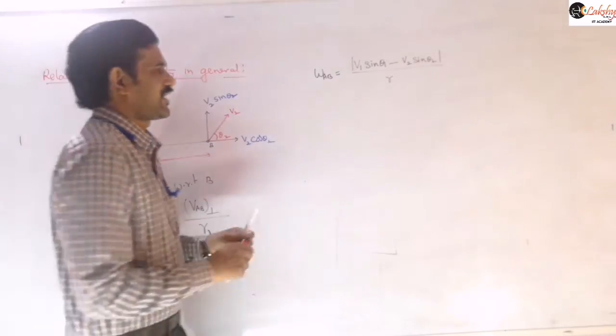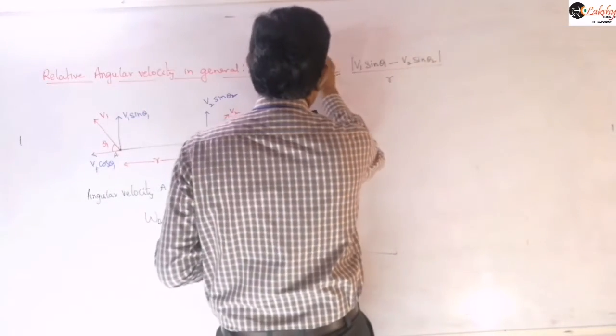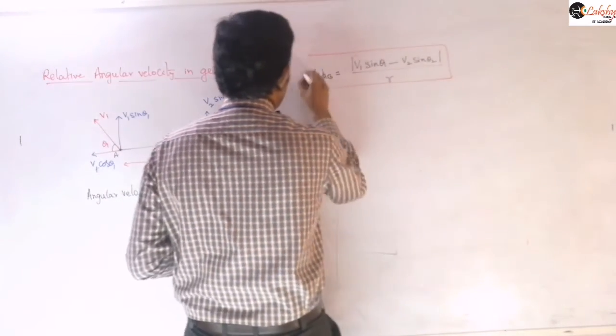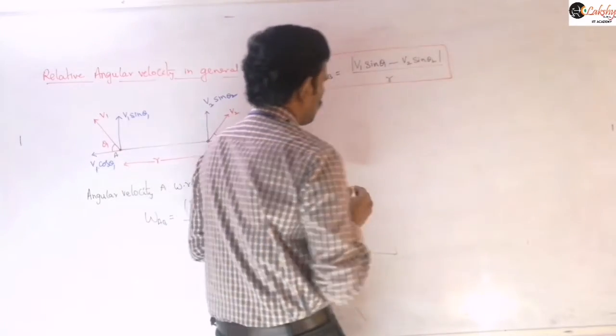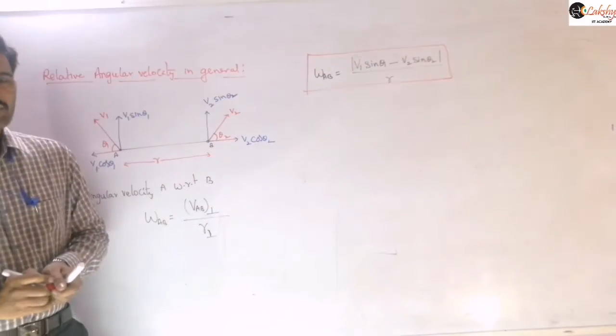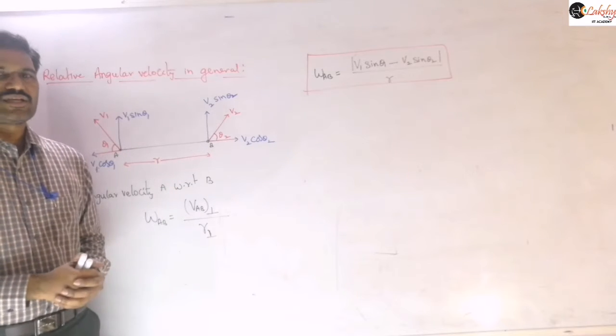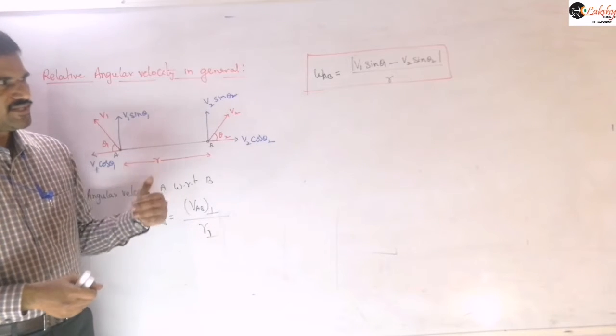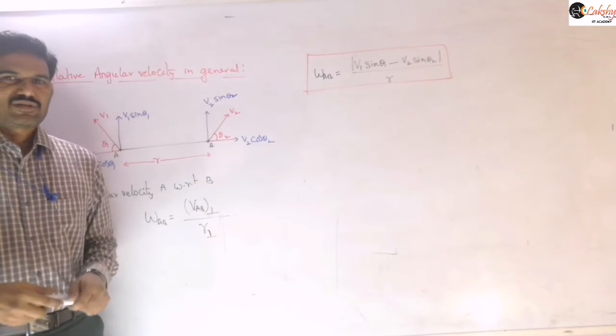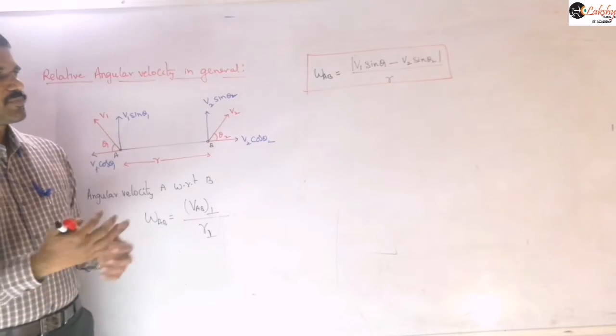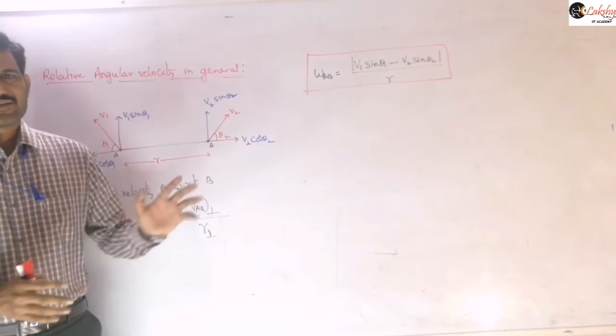So you can write it like this: the relative velocity perpendicular to the line joining A and B, divided by this R value, gives the angular velocity.